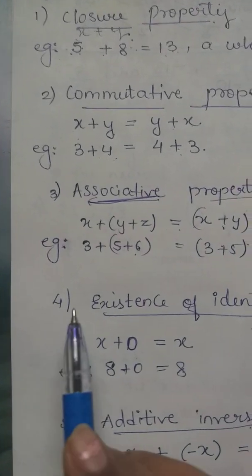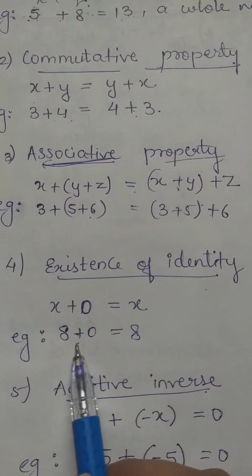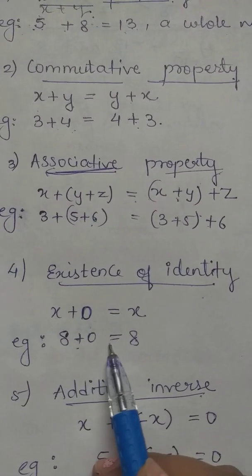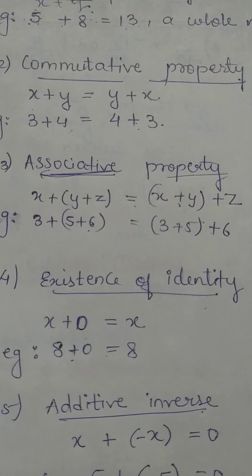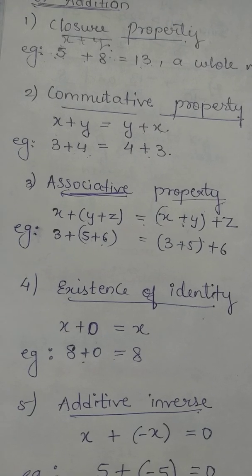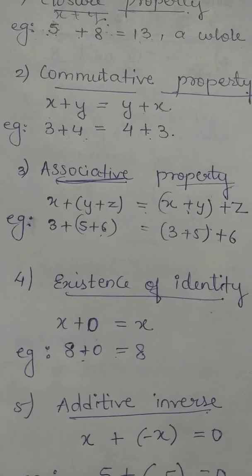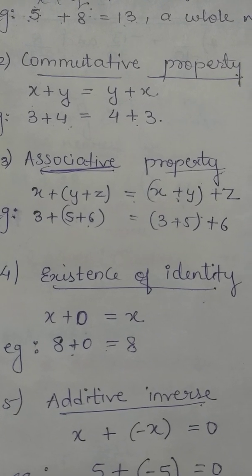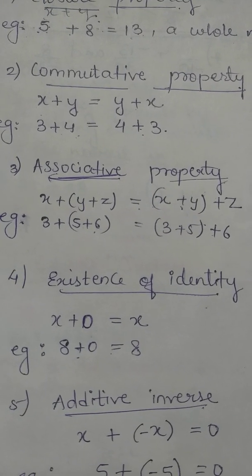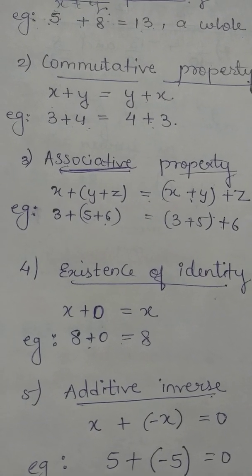So I have taken this example of 8 plus 0 or 0 plus 8. The answer is 8. Here this additive property also comes. Existence of identity or additive identity. So therefore 0 plus 8 or 8 plus 0 are equal.